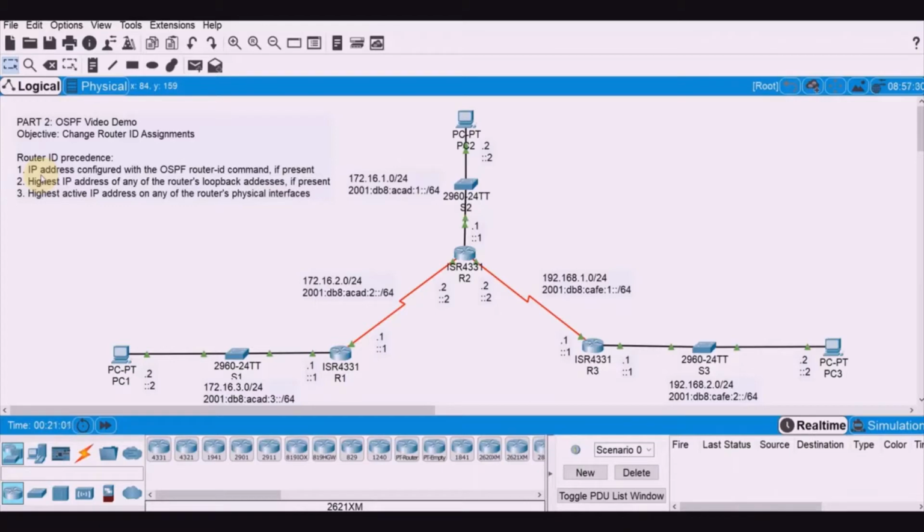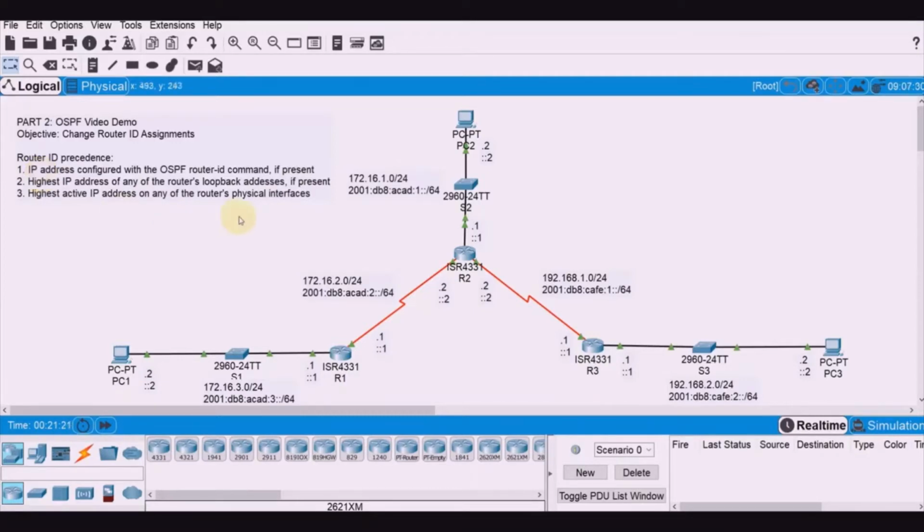The second precedence is the highest IP address of any of the router's loopback addresses. We have not configured any loopback interfaces on these routers. The third precedence is the highest active IP address on any of the router's physical interfaces.